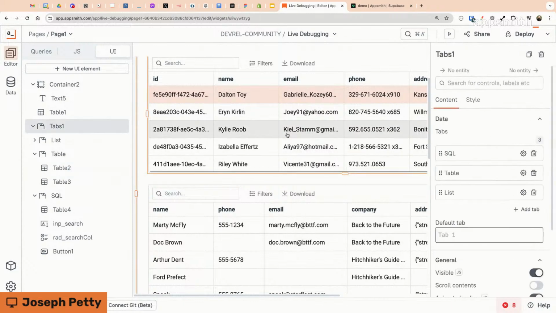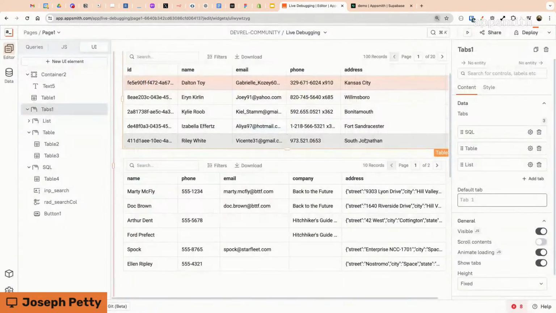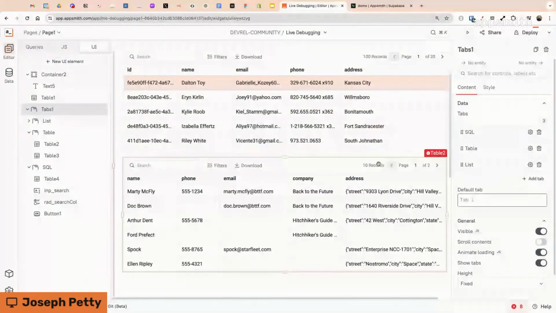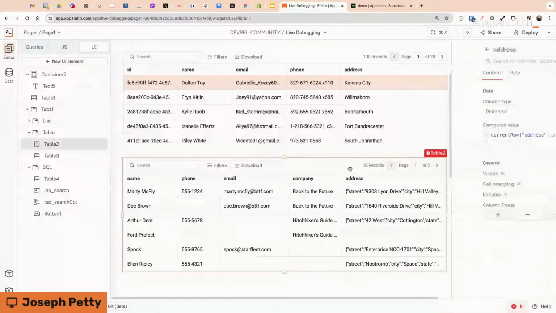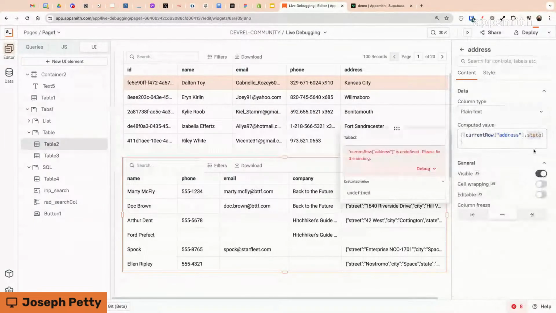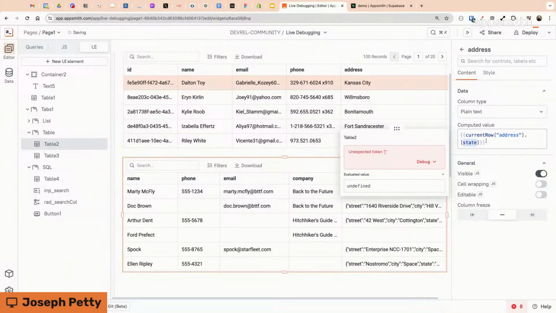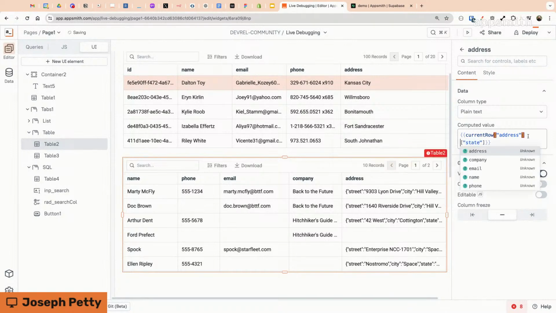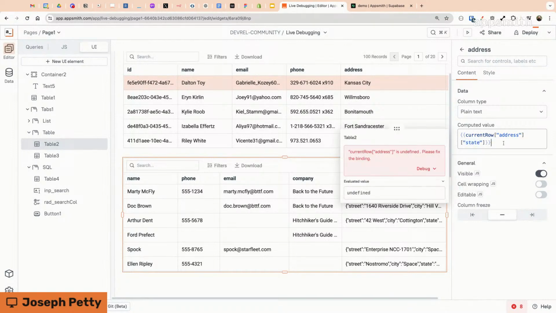Okay. Well, if I click in here, you can see this field has that red border, and the table widget itself has an error in it. And right here it says current row address is undefined. So it works on the top table, but trying to do the exact same thing down here, it says current row address is undefined. I'm using the dot notation to access that nested property. We could try bracket notation. Let's see what that does. We'll do a bracket and then quotes, and then I can get rid of the dot because we're using bracket notation. Okay, same error, current row address is undefined.